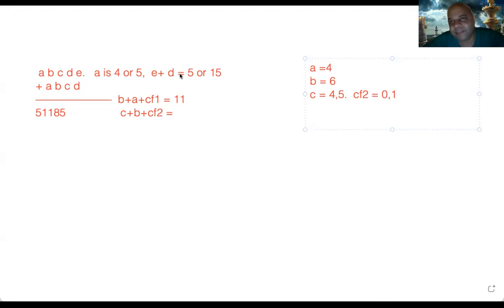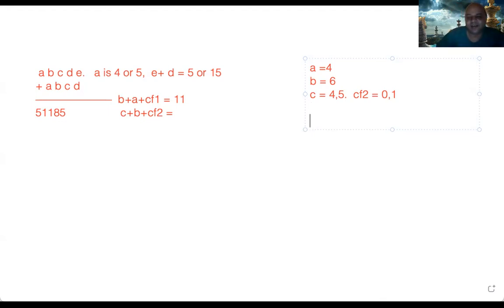That means C plus D will have to be at least 17, and the only possibility to get 17 with 2 digits is by adding 9 and 8. But C is either 4 or 5, so C can never be 8. So that means the entire D plus C plus carry forward 3 has to be equal to 8.